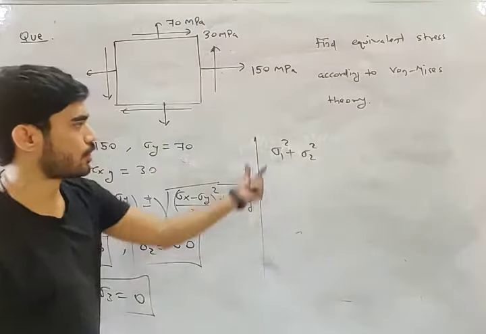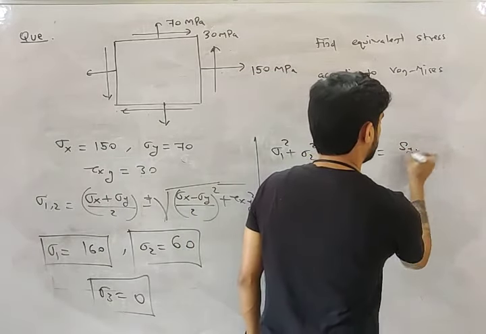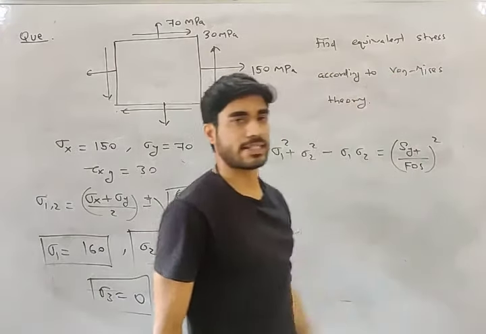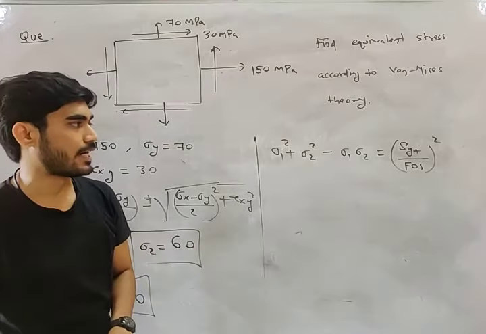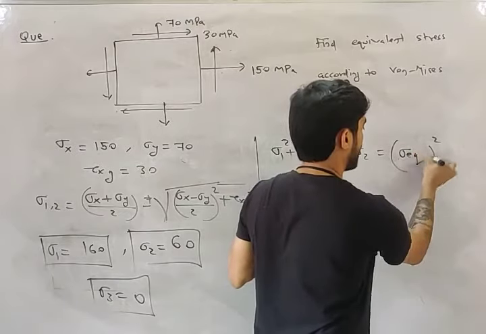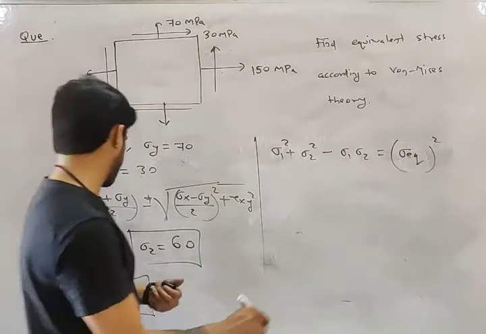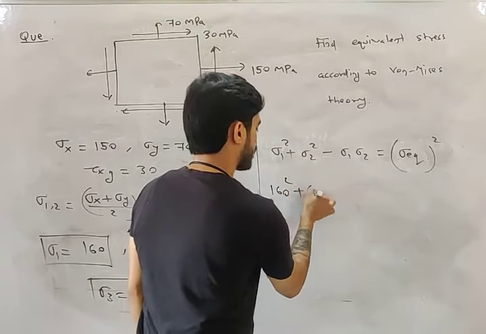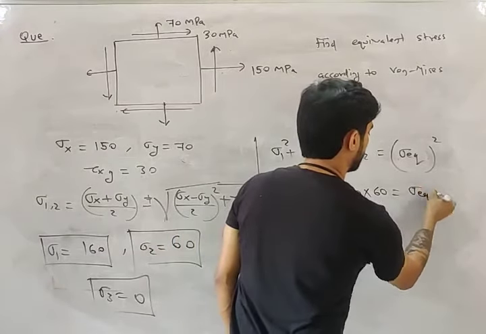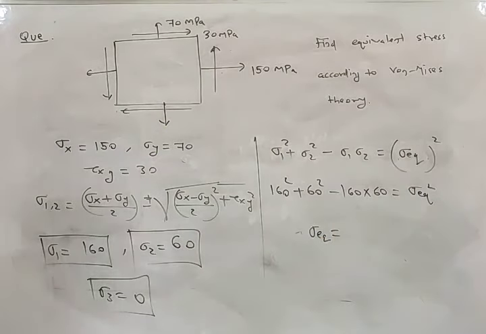If you put sigma 3 equals 0, you will get sigma 1 square plus sigma 2 square minus sigma 1 sigma 2 equals SYT by FOS whole square. And you need to calculate equivalent stress. I told you what to do to calculate equivalent stress: replace SYT by FOS with sigma equivalent. So this will become 160 square plus 60 square minus 160 into 60 equals sigma equivalent square.